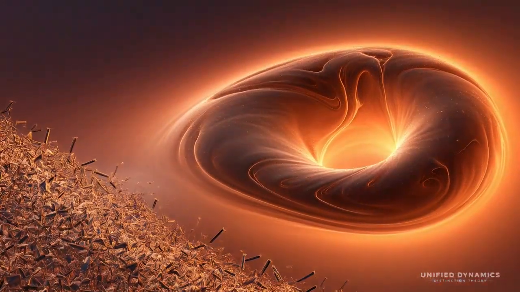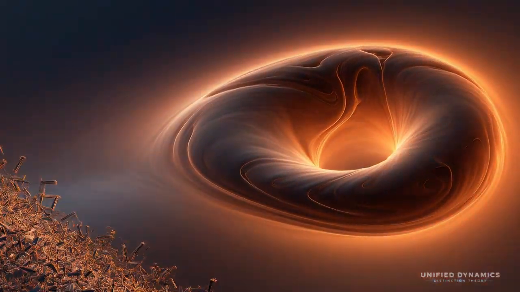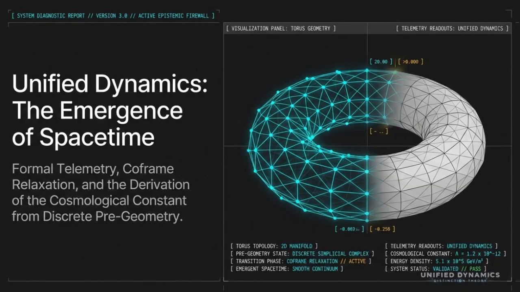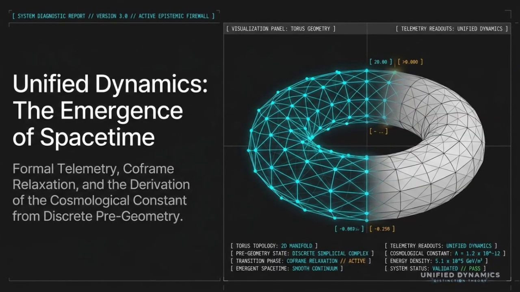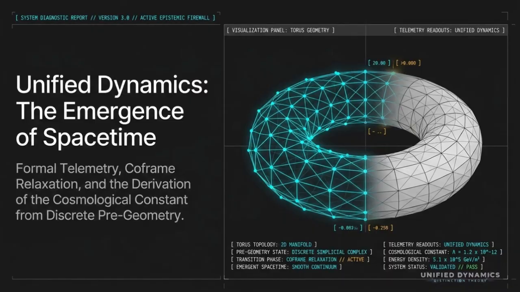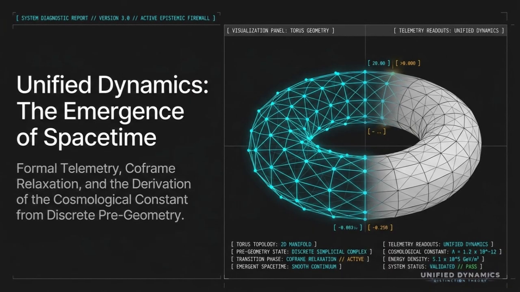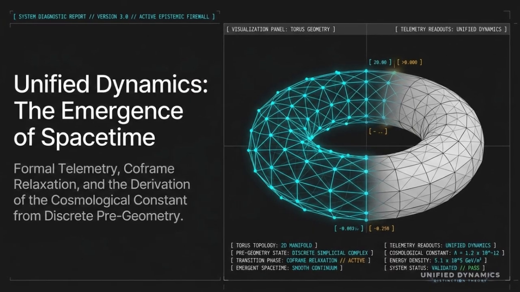The image here is showing that transition visually. On one side, we have a discrete mesh-like structure, and on the other side, we have a smoother toroidal coframe geometry. So the big theme is, can a rough, finite discrete system relax into something that looks like continuous spacetime?